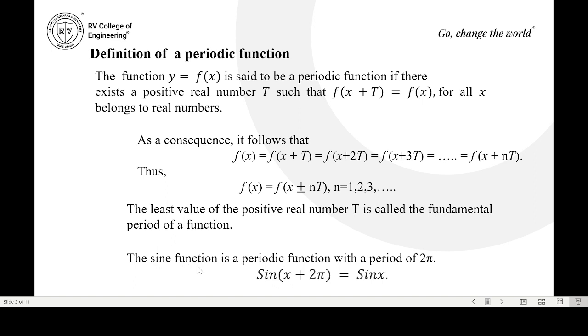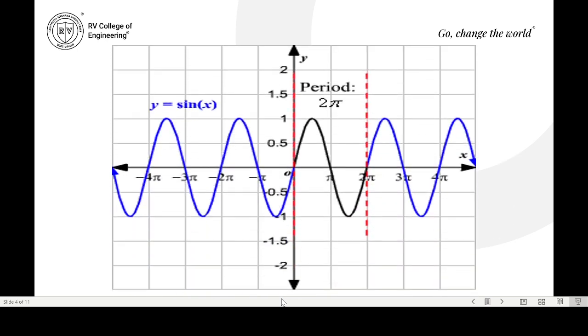Example: the sine function is a periodic function with a period of 2 pi. If you see the sine function graphically, from 0 it will start, then pi and 2 pi. This graph repeats again from 2 pi to 4 pi. So this is a periodic function with period 2 pi.